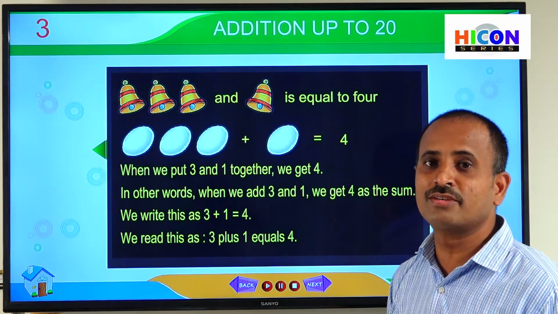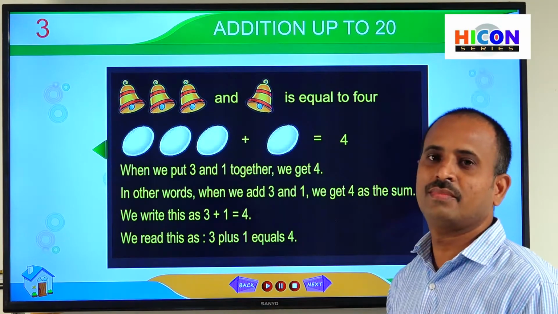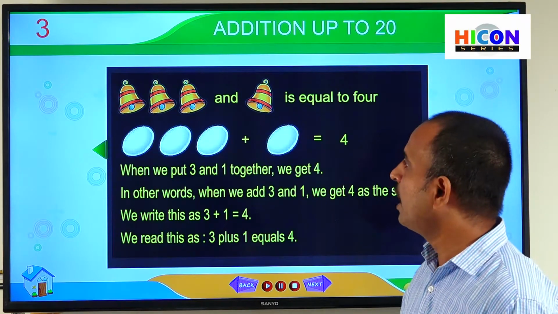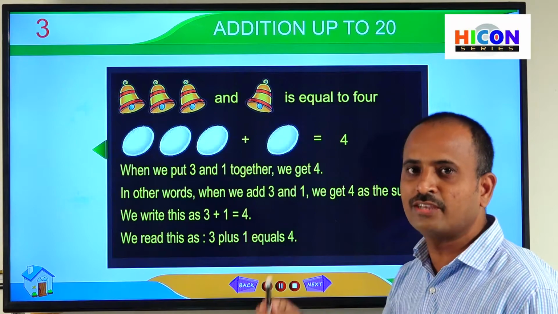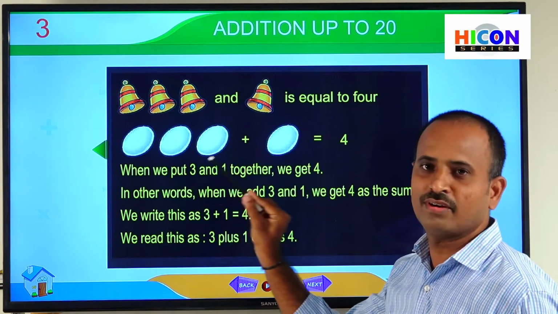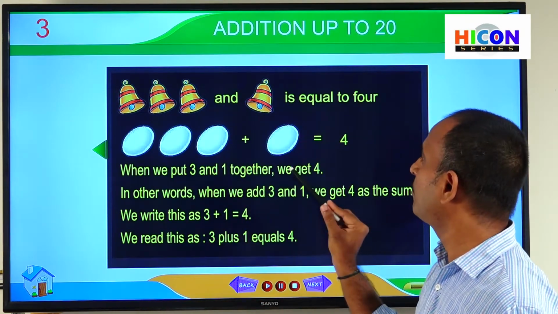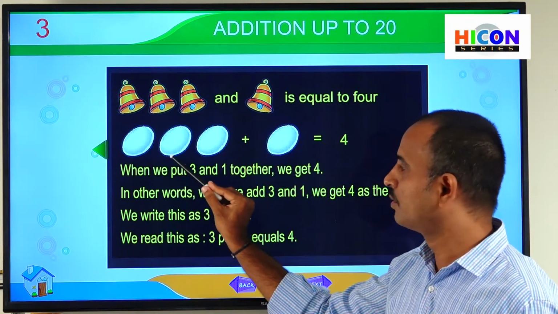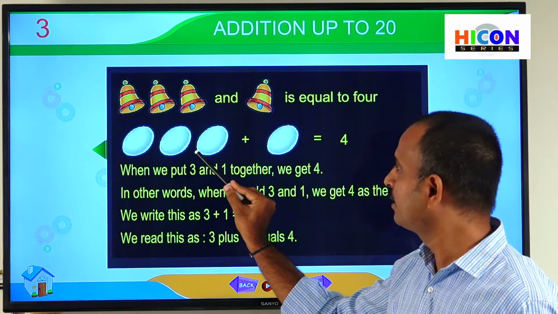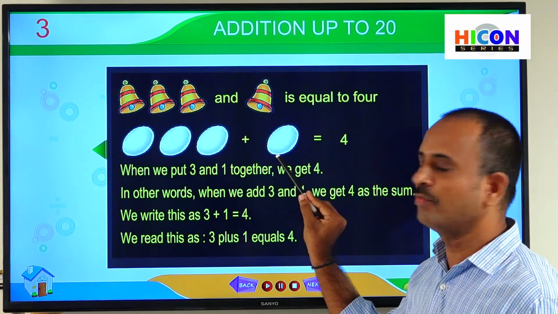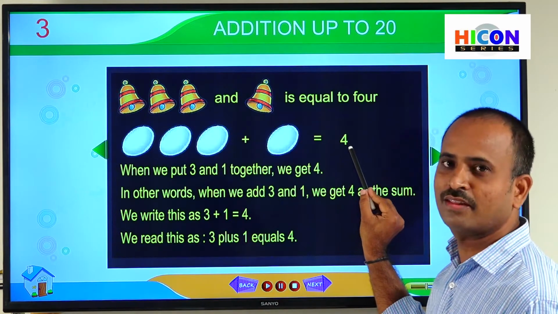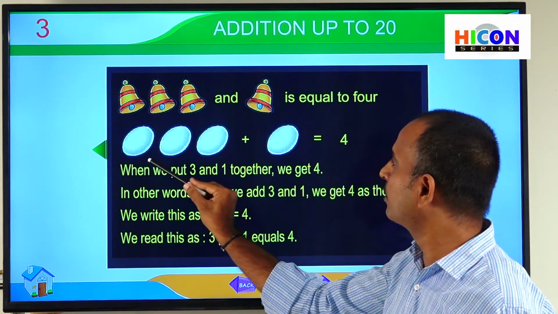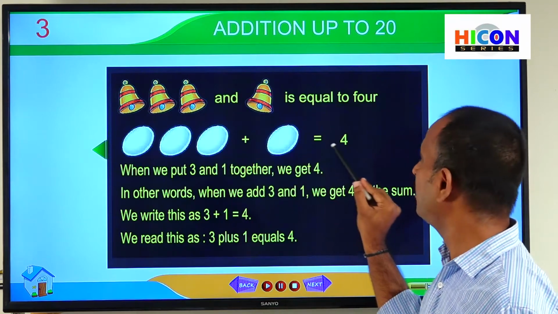Total means we have to do addition. Addition means putting together. Putting together means we have to count all these eggs together starting from 1. Then we will get the total number of eggs. So let us start counting: 1, 2, 3, 4. So children, how many eggs are there? Total 4 eggs are there. So this is called addition. The way of putting together all the objects is called addition.